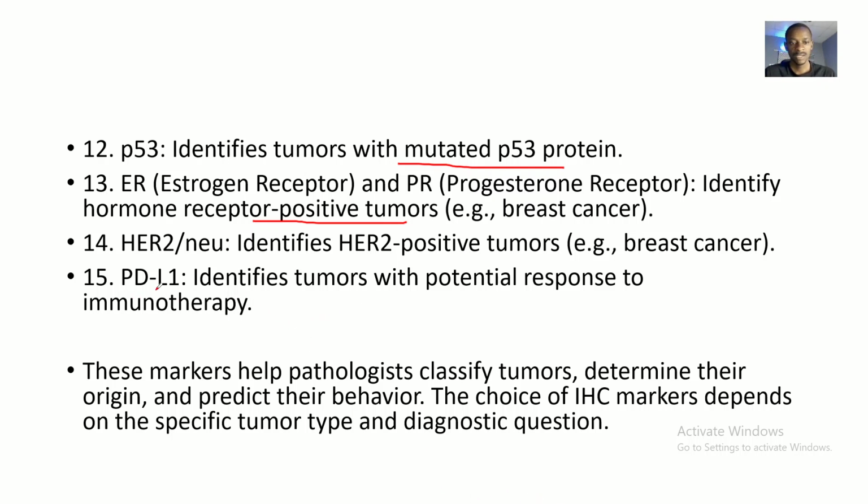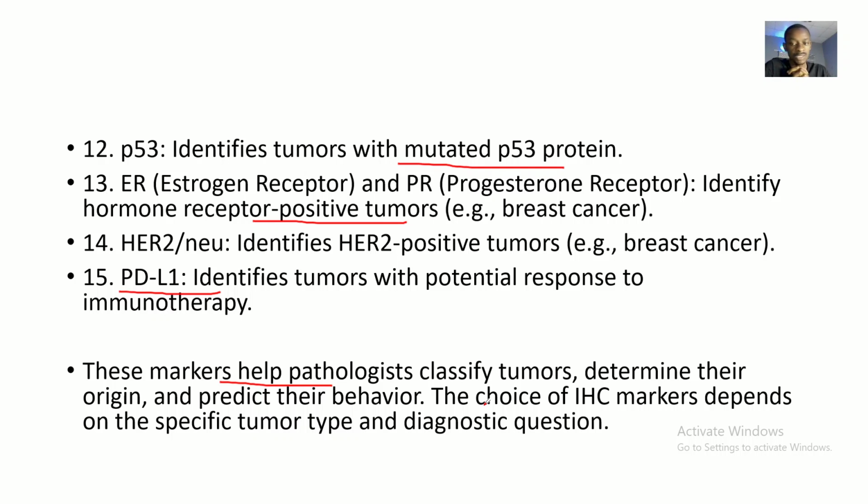Followed by that, we have PDL1. PDL1 identifies tumors with potential response to immunotherapy. These markers help pathologists to classify tumors, determine their origin, and predict their behavior. The choice of immunohistochemical markers depends on the specific tumor type or diagnostic question in view. It basically depends on what you are trying to look out for.